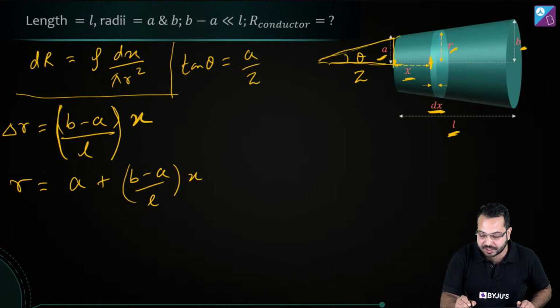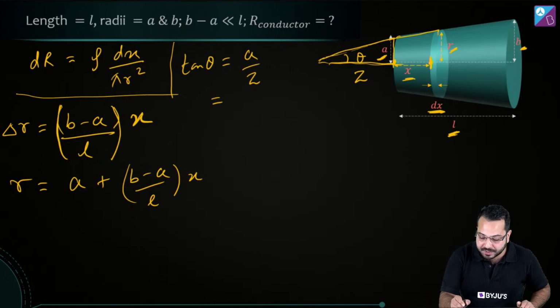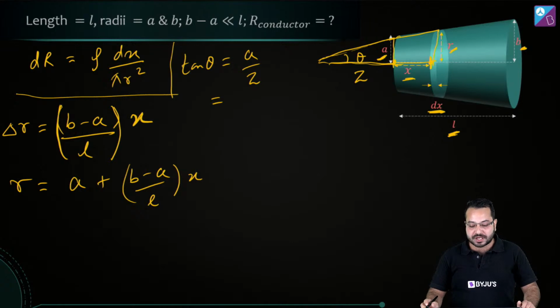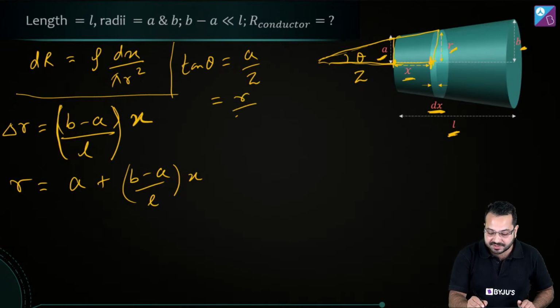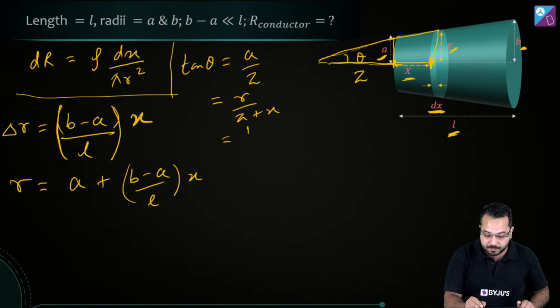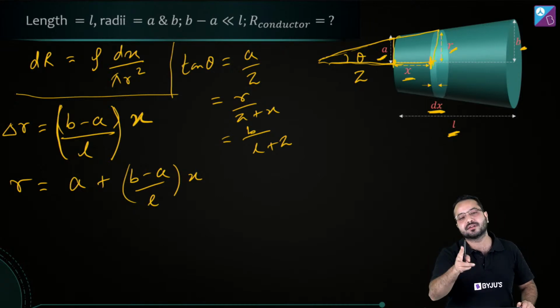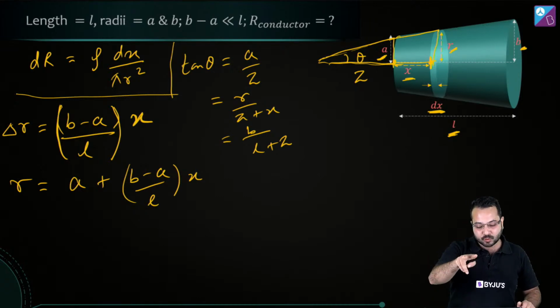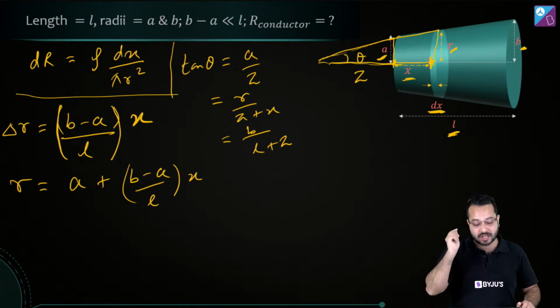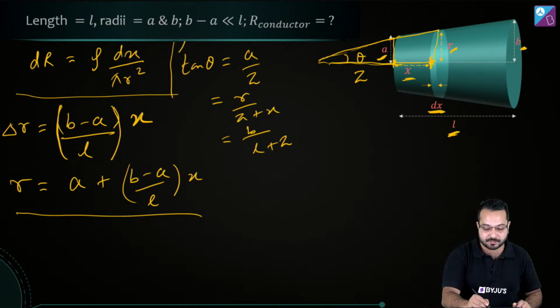tan theta is going to be equal to A by Z, and then tan theta is also going to be equal to R upon Z plus X, and this is also going to be equal to B divided by L plus Z. We could have done this, but we'll have to solve two simultaneous equations, eliminate two things, and then find out the relationship. A better way to find out the relationship is this. This is the general method to do it, but a better way to do it is this.